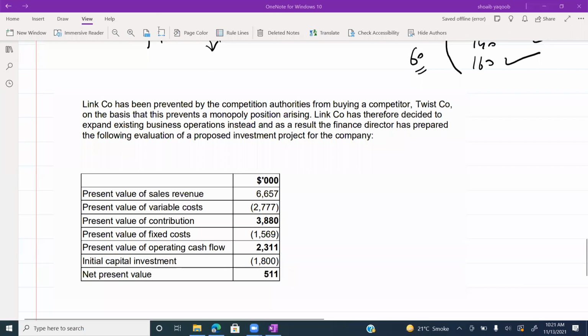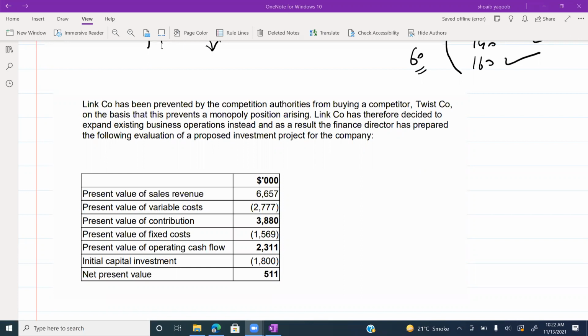Link company has been prevented by the competition authorities from buying a competitor, Twist company, on the basis that this would prevent a monopoly position arising. Link company is an acquirer and Link company wants to acquire the Twist company, but competitors are blocking this position.